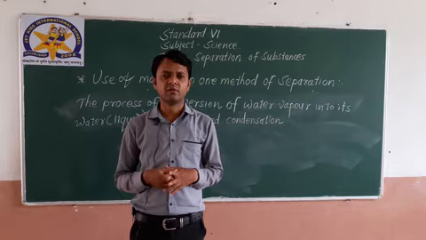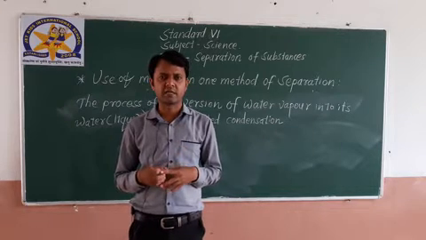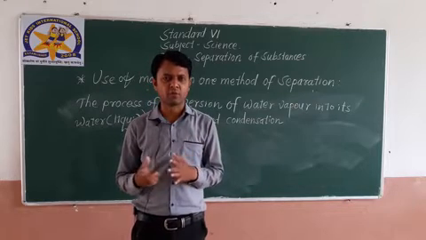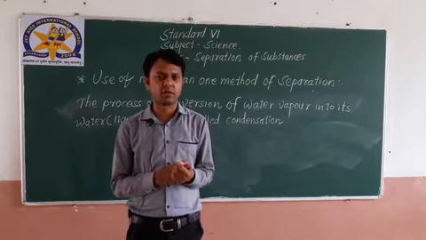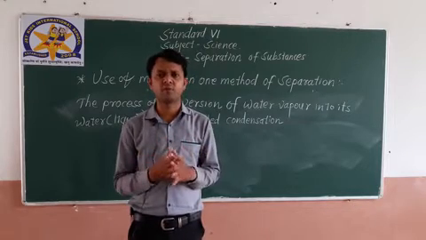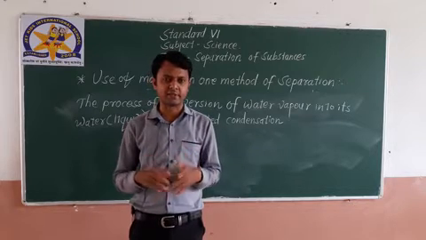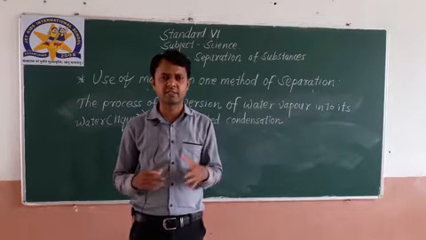And then we also saw the method of condensation, where we can change the vapor into its liquid form. The process in which water vapor changes into its liquid form is called condensation. That is all that is important regarding this lesson. I hope you all are clear with it. So here we wind up the lesson, we have finished the lesson.